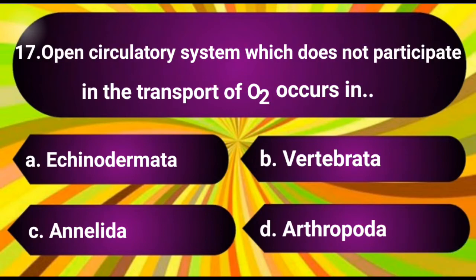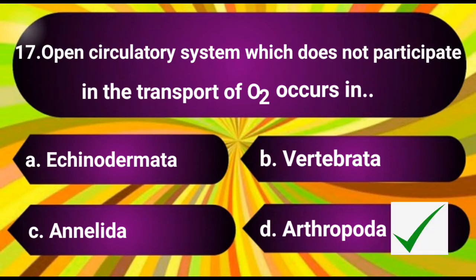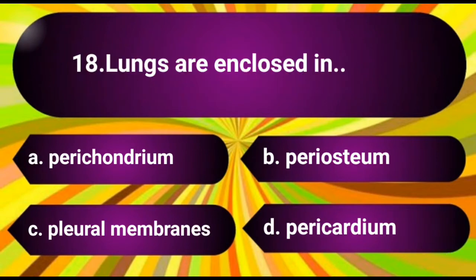Question number 17. Open circulatory system which does not participate in the transport of oxygen occurs in. The options are A. Echinodermata, B. Vertebrata, C. Annelida, D. Arthropoda. The answer is D. Arthropoda.